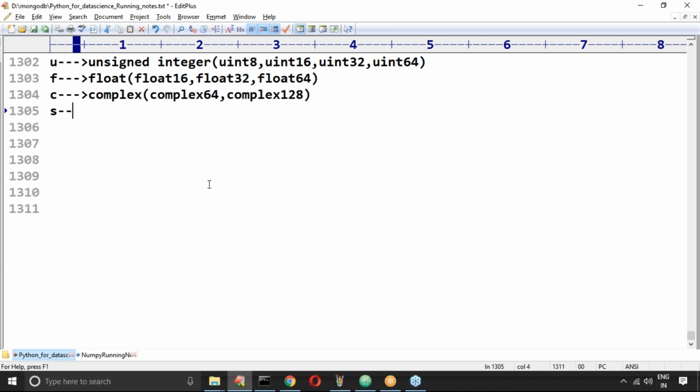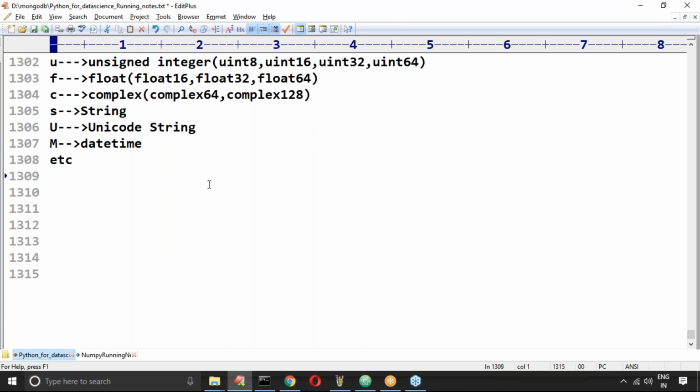Okay, next, S is string, sir. S is the string. U means Unicode string. Unicode string means worldwide any alphabet symbol is allowed in this Unicode string. Okay, M is there, datetime, etc.